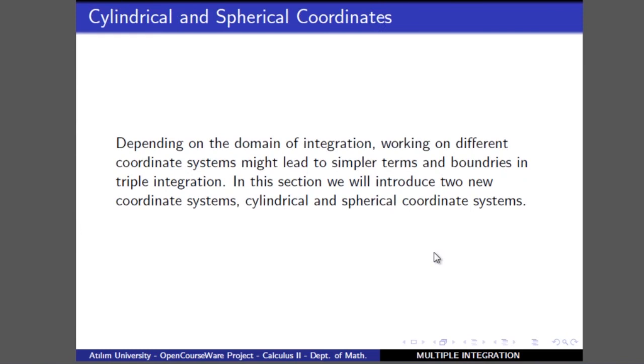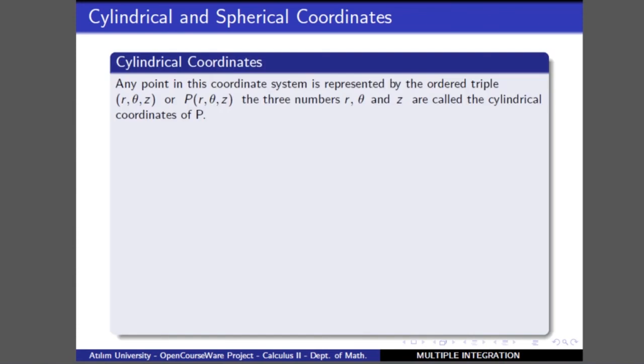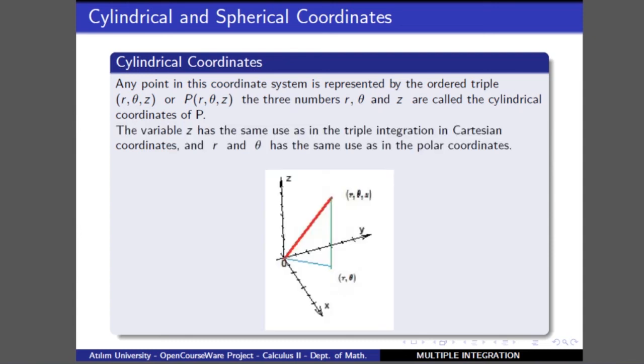In three-dimensional space, we also use two more coordinate systems, which are called cylindrical and spherical coordinate systems. In those systems, we use new variables, where those variables are defined in the cylindrical and spherical coordinates, such as the diagram that's put here.